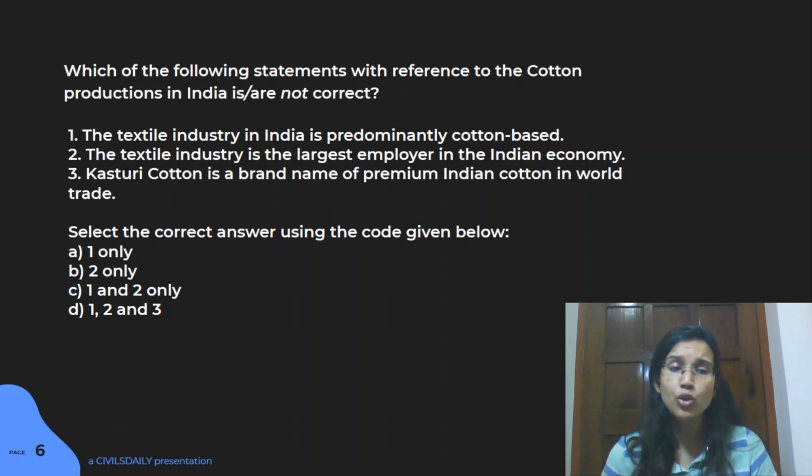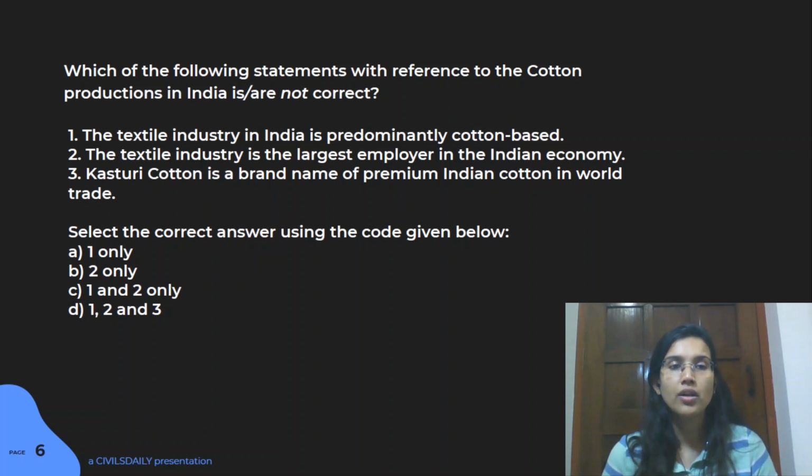So you automatically have A, which is wrong here, right? So we have B, C and D left here, right? Now what we need to do is find whether the third is right or not.